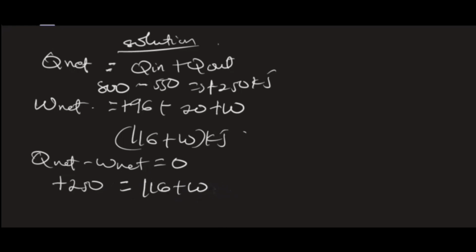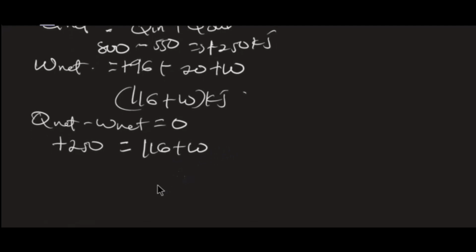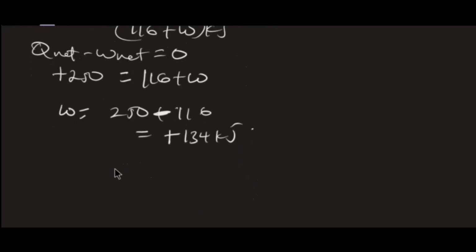So our work transfer W will be equal to 250 minus 116, and that is going to give us positive 134 kilojoules. From the value we've got, we can clearly see that work is done by the system.